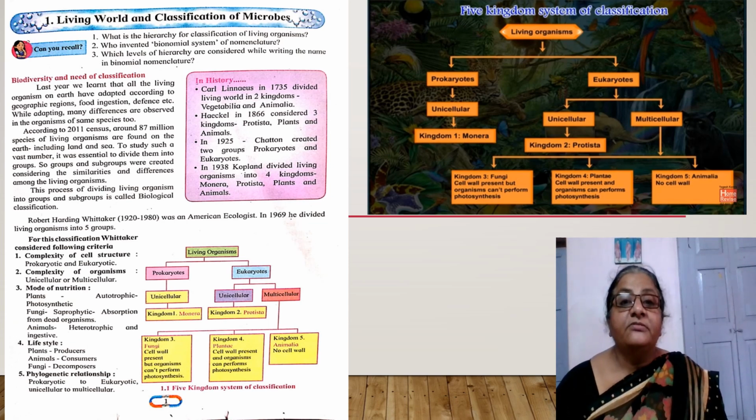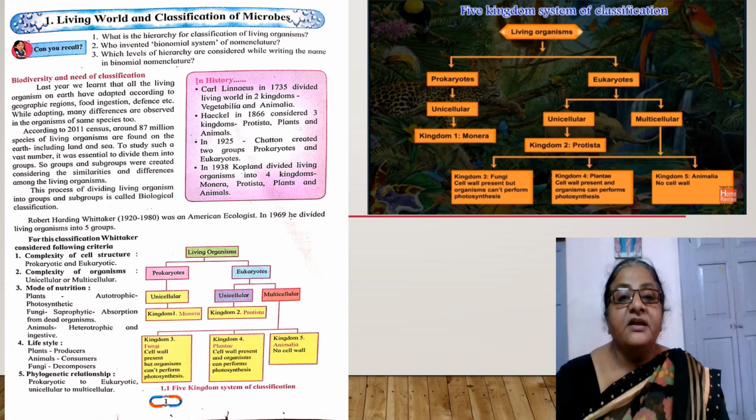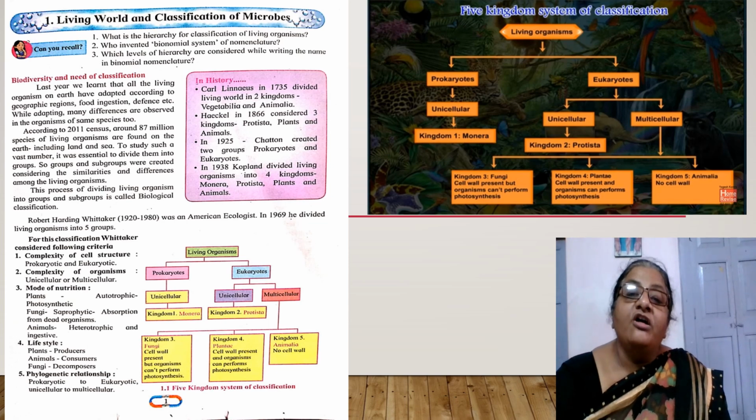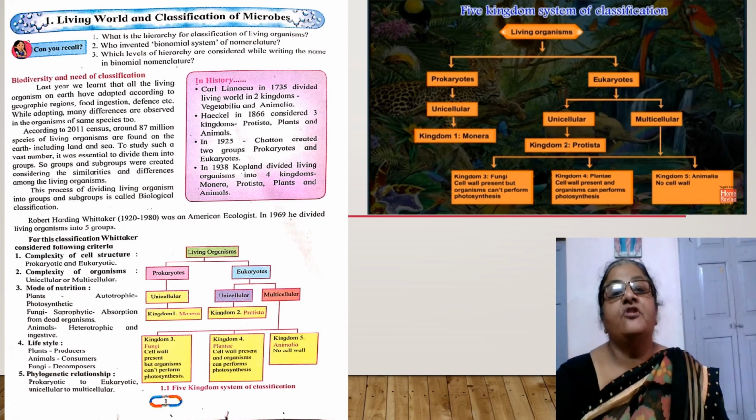Last year we learned what is meant by prokaryotic cell and eukaryotic cell. Understood? So all eukaryotic organisms which are unicellular are included in Protista. Then kingdom Plantae includes all types of plants, and kingdom Animalia, all types of multicellular animals.